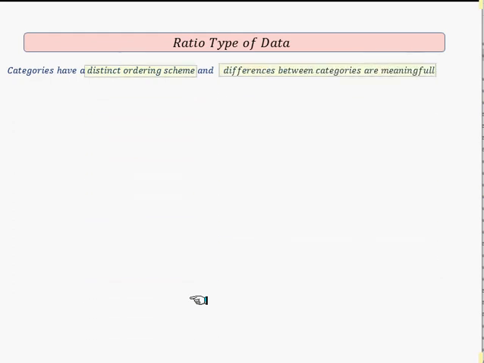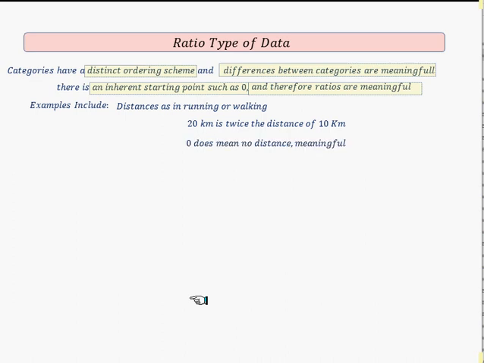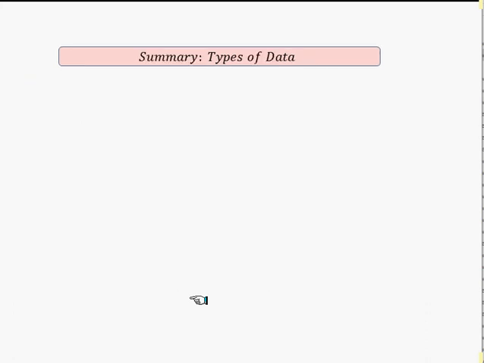Ratio data is the ultimate. There is an inherent order scheme. Differences between categories are meaningful. There is an inherent starting point, such as 0, and therefore ratios are meaningful. Examples include distances, as in running or walking. 20 kilometers is twice the distance of 10 kilometers. There is an inherent 0 point. The weights of individuals is ratio type data. Accidents on a stretch of highway: 8 accidents in one period is 4 times another period, which may have 2 accidents. Amount of money in your pocket.